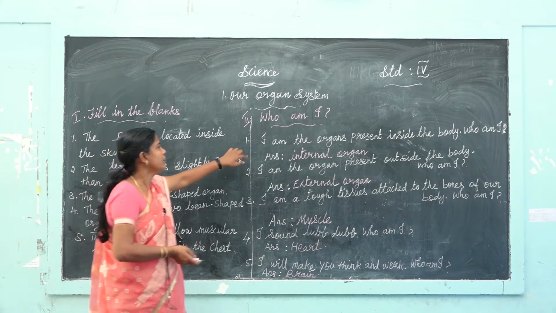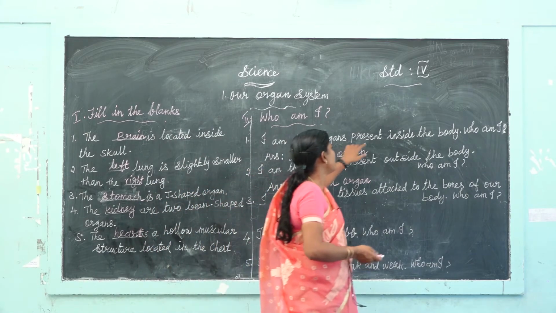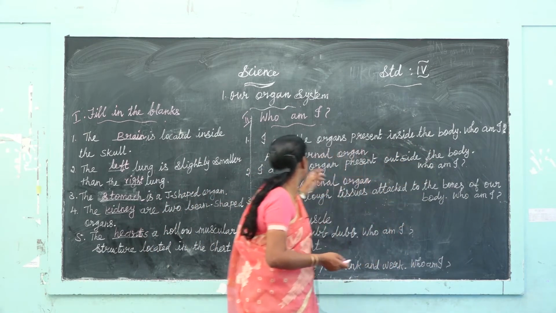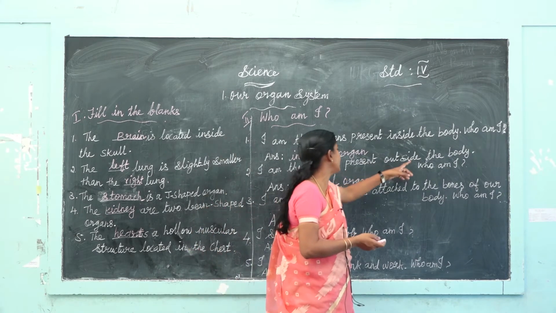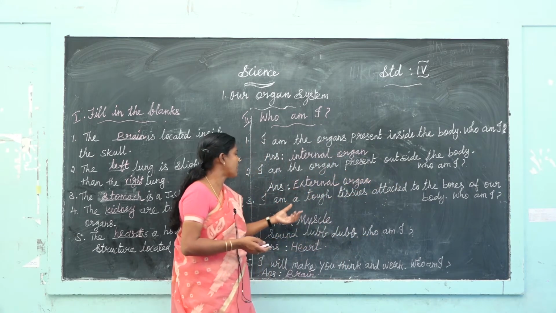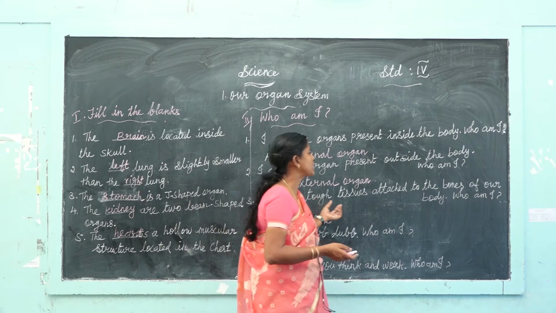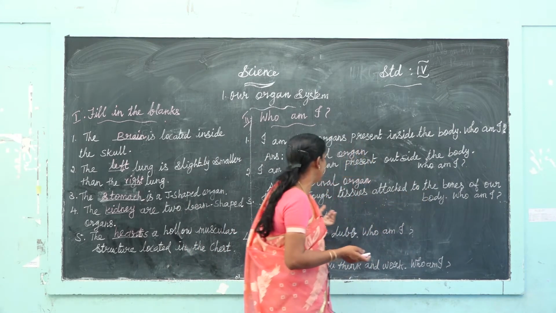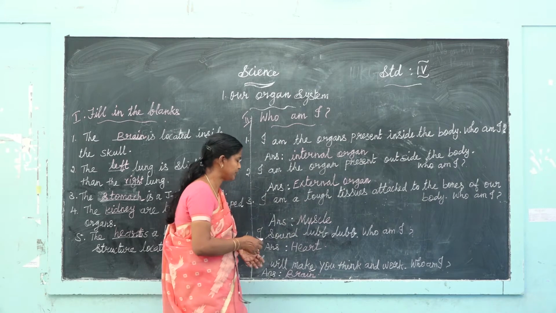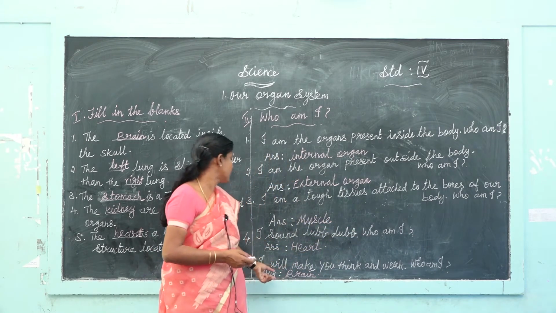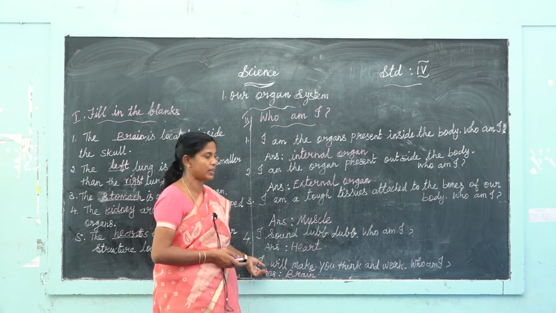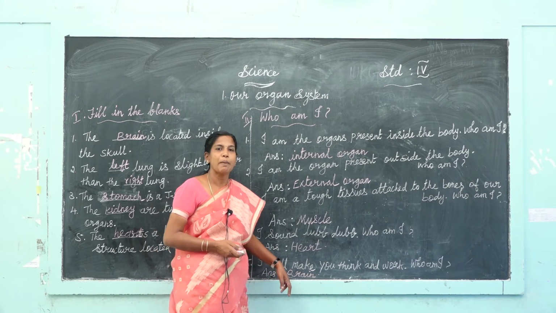One more time, repeat. I am the organ present inside the body, internal organ. I am the organ present outside the body, external organ. I am the tough tissue attached to the bones of our body, muscles. I sound lub dub. Who am I? Heart. I will make you think and work. Who am I? Answer is brain.